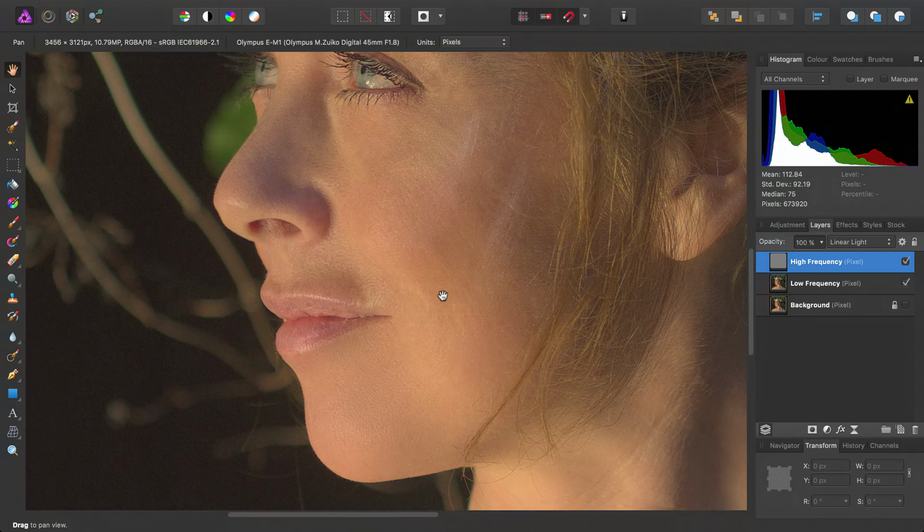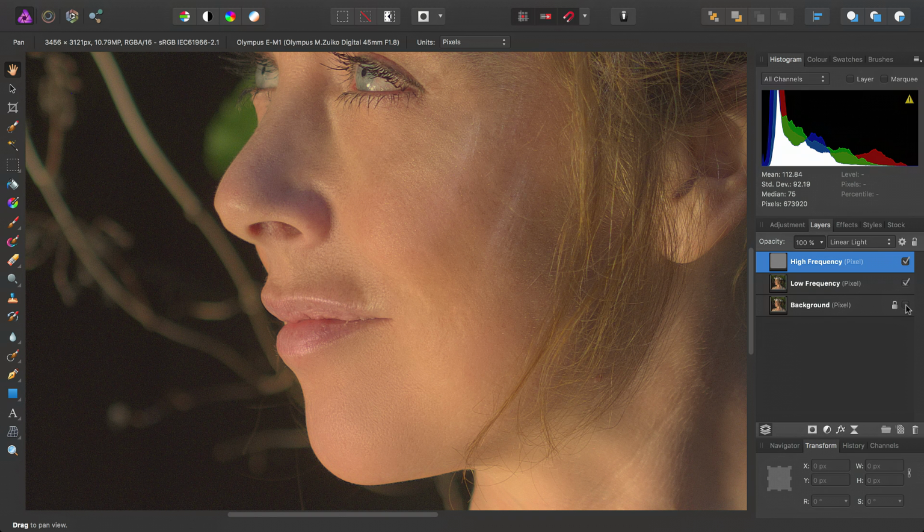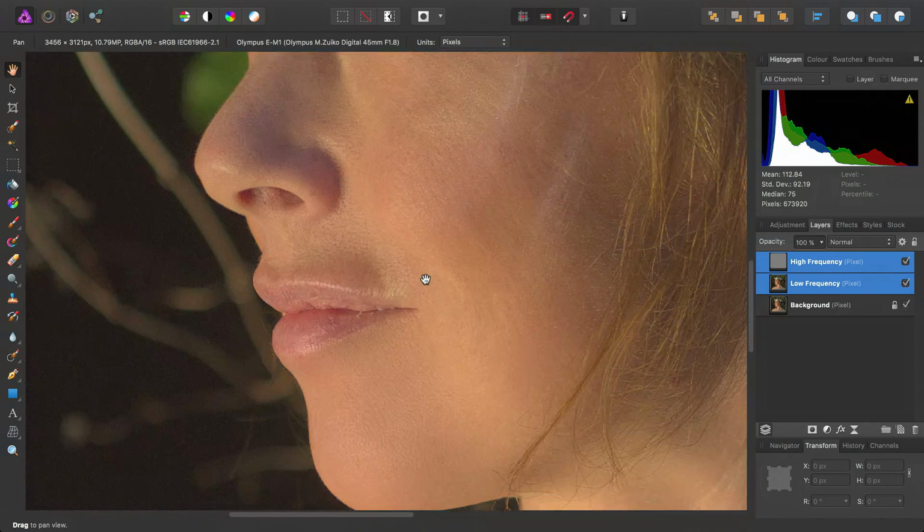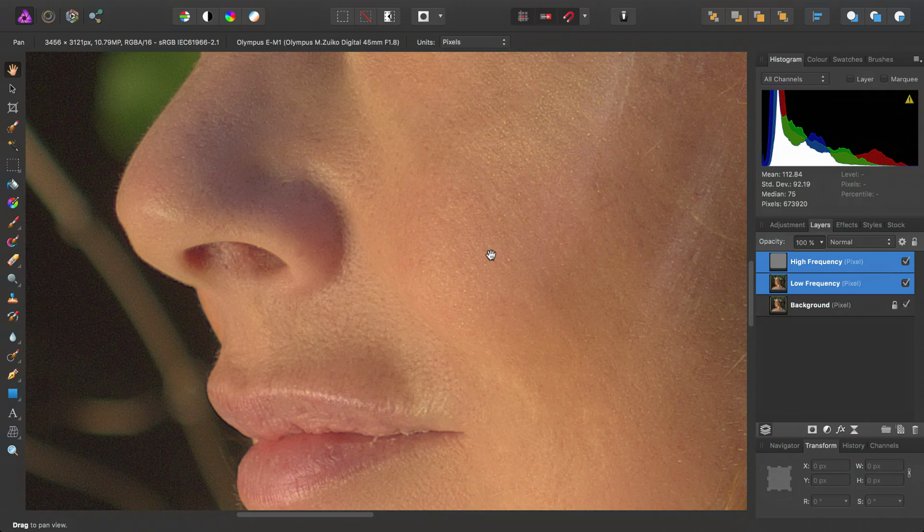Okay, then if I go ahead and check the original background pixel layer, and then I select these two frequency layers and uncheck them, we can see just how much work we've done. So by making modifications separately to the high and low frequency layers, we've managed to remove all of these little imperfections in the skin without losing that vital texture.